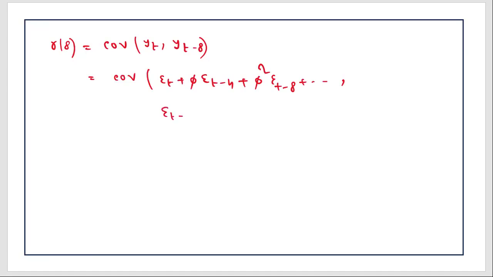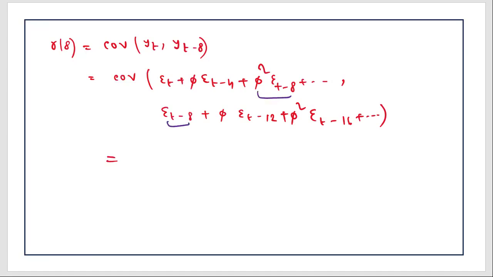And here you have t minus 8, pi epsilon t minus 12, plus pi square epsilon t minus 16, and so on. So what are the common terms?